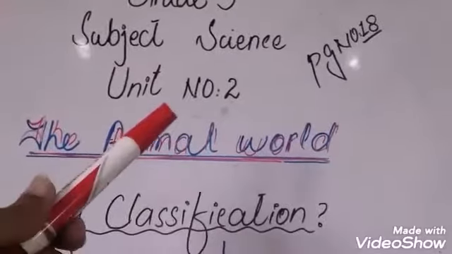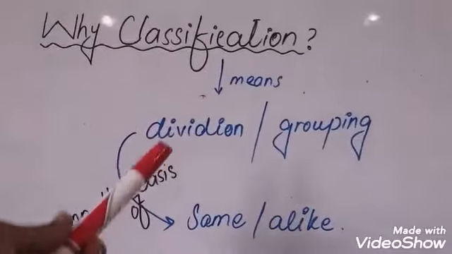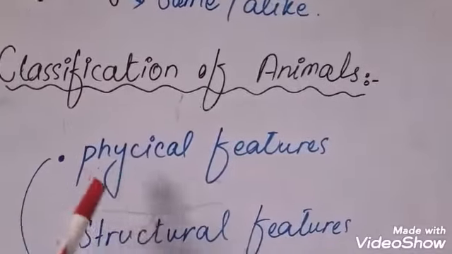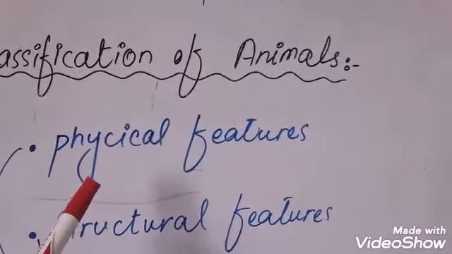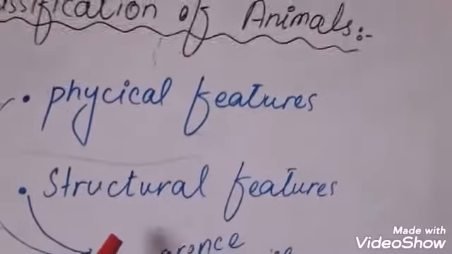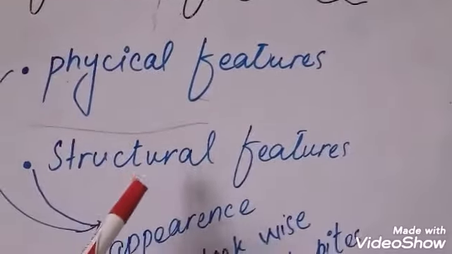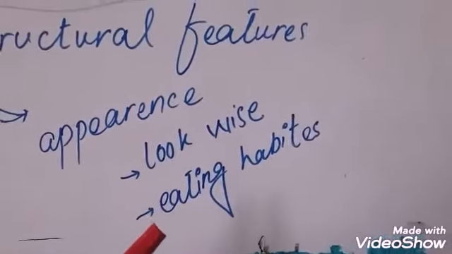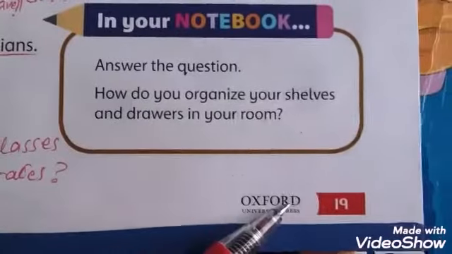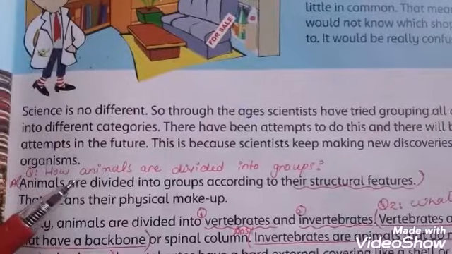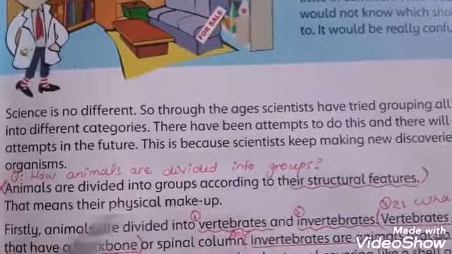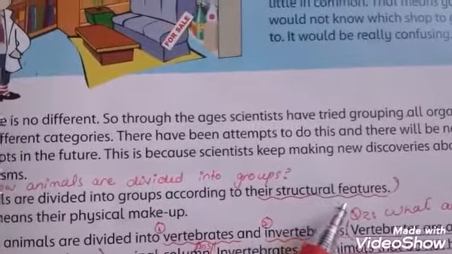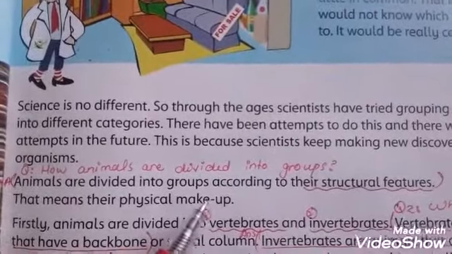But students, in the animal world, we are going to classify animals. We classify animals and make groups by dividing them on the basis of their physical features, structural features. It means their structural features like appearance, look, eating habits, and many more. Students, on page number 19, the question is how animals are divided into groups. The answer is animals are divided into groups according to their structural features, meaning physical makeup.